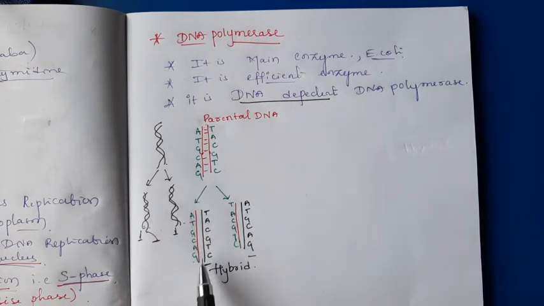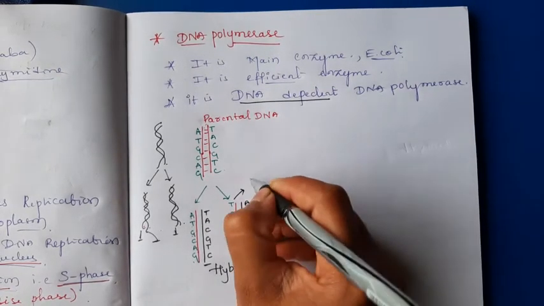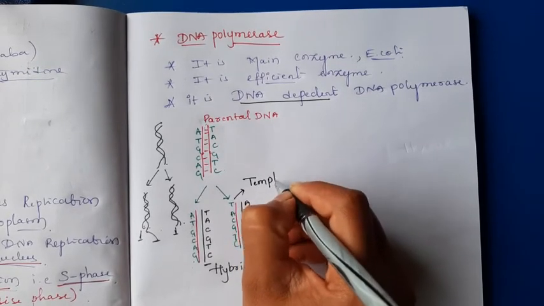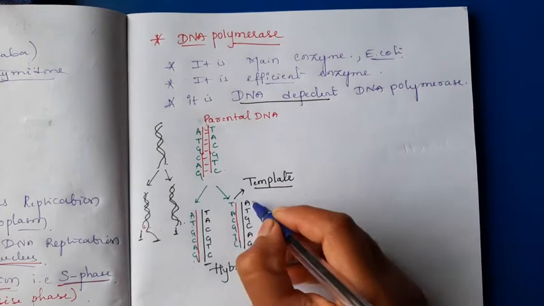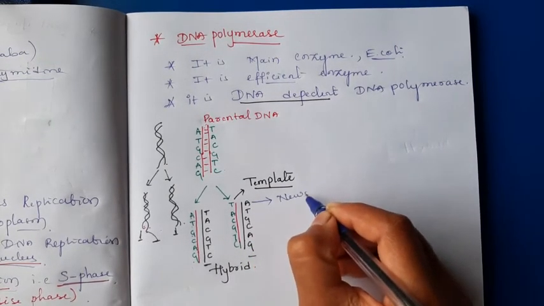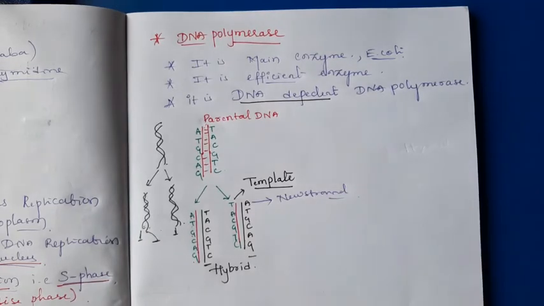Looking at this pairing, the nucleotides attach inside the new strands. Okay, this process is known as a polymerization process. This strand is known as the template. Template means that by looking at one strand, the other is formed complementary to it. It is just like a mirror. This one is a new strand. The complementary base pairing is by the polymerization process.